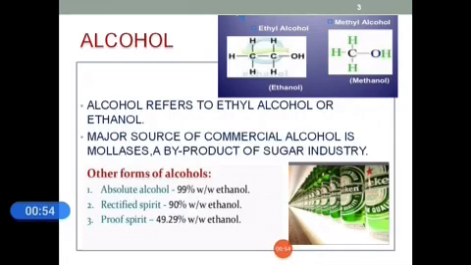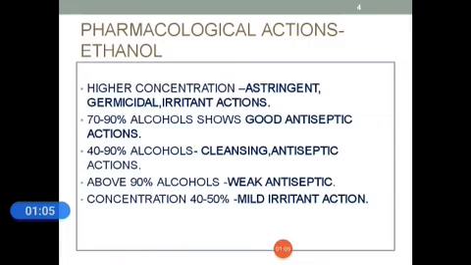The other forms of alcohol are absolute alcohol, which contains 99% ethanol. Others are rectified spirit and proof spirit. What are the pharmacological actions of ethanol?